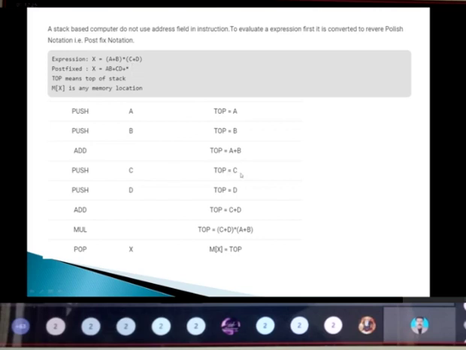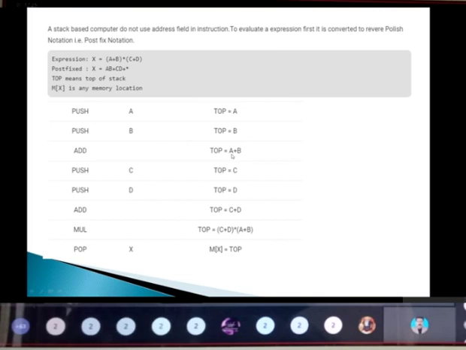Okay, so at the top we'll be having C. Next I am pushing the operand D, so at the top we'll be having D. Next is C plus D, in the sense I'm doing the addition of the two operands C and D. So at the top will be C plus D.